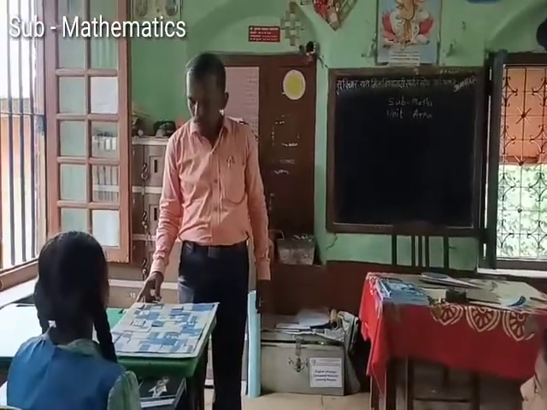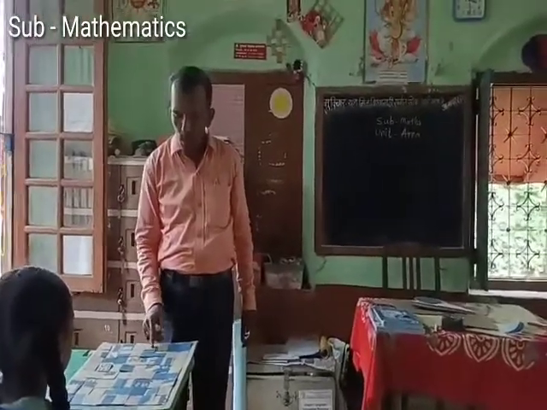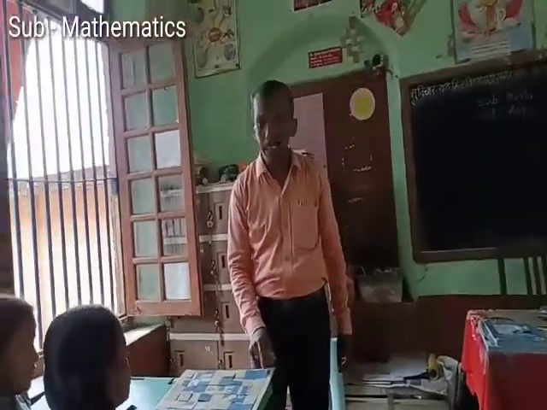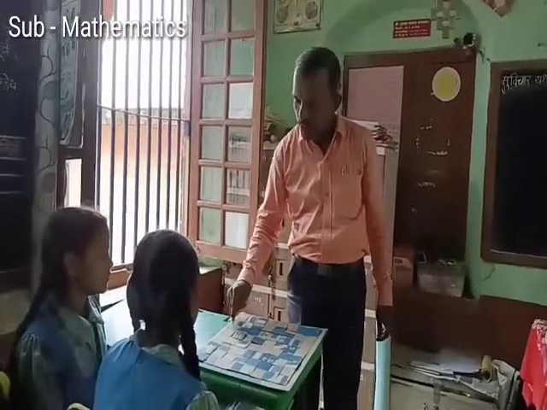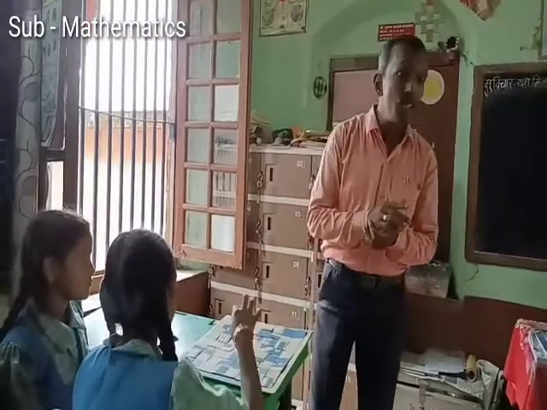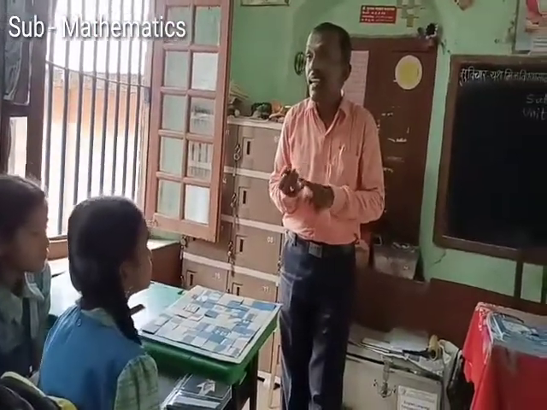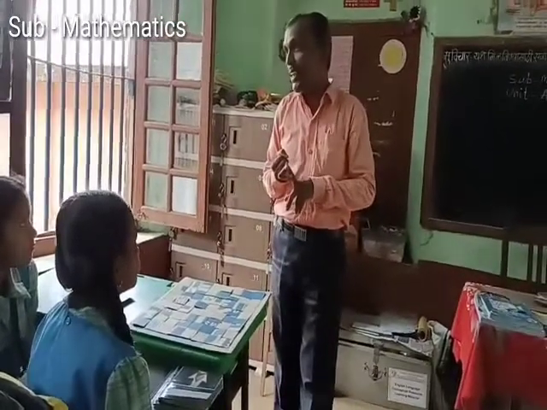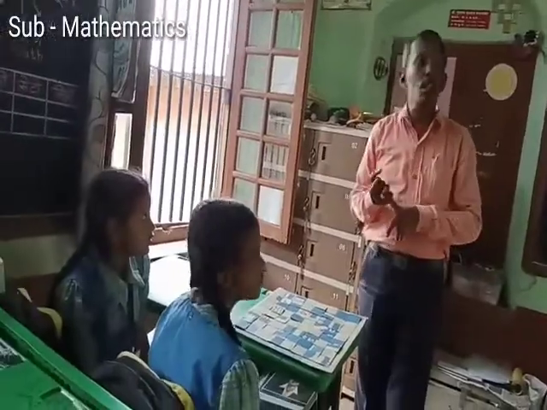How many squares are there on one side? 1, 2, 3, 4, 5, 6, 7, 8. How many lines are there of 8? 1, 2, 3, 4, 5, 6, 7, 8. There are 8 lines of 8 squares. That means how many squares? 8 into 8. That is, 8 8s are 64.